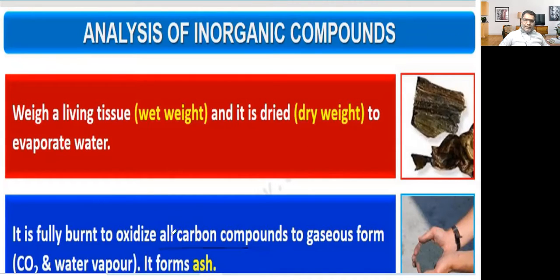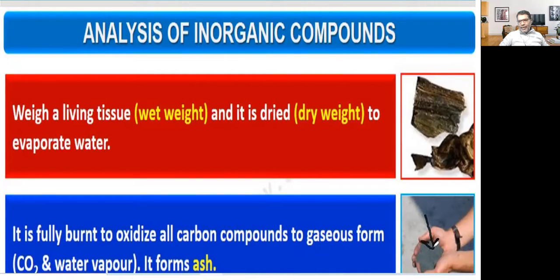Once you are burning it, all the material which contains carbon will oxidize to gaseous form, carbon dioxide and water vapor, and ultimately ash will be formed. So this is the ash. First you have to take living tissues, then dry it, then burn it.